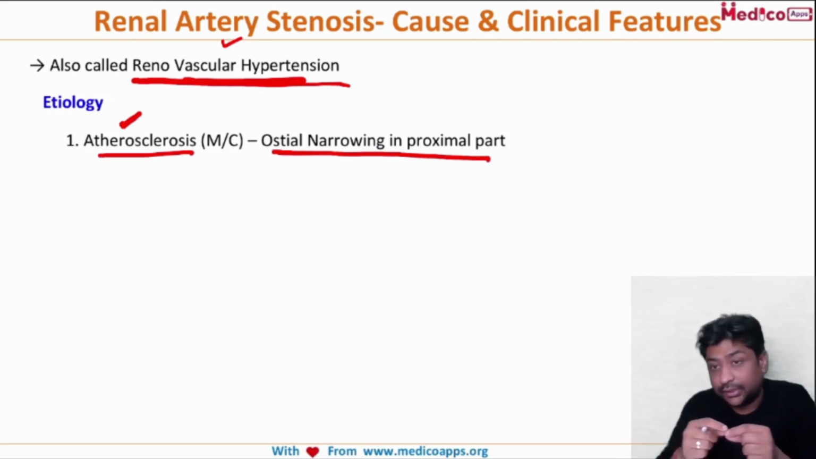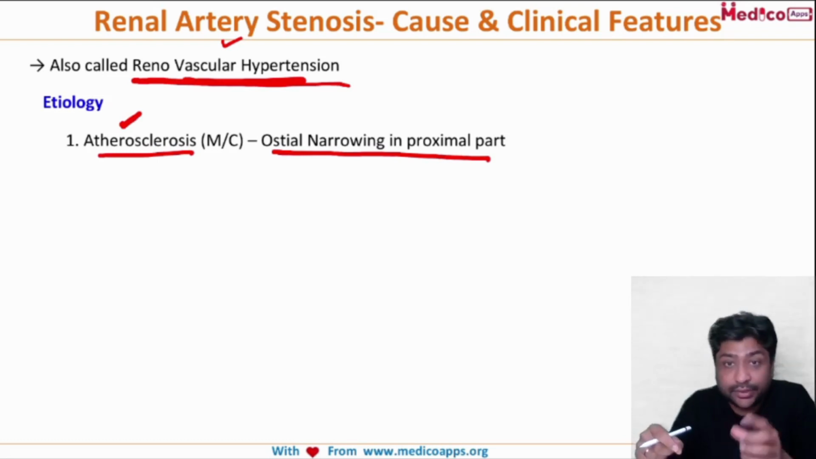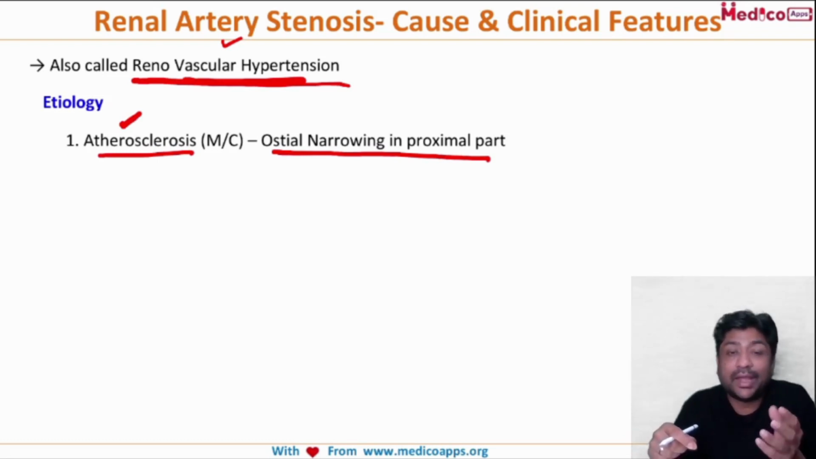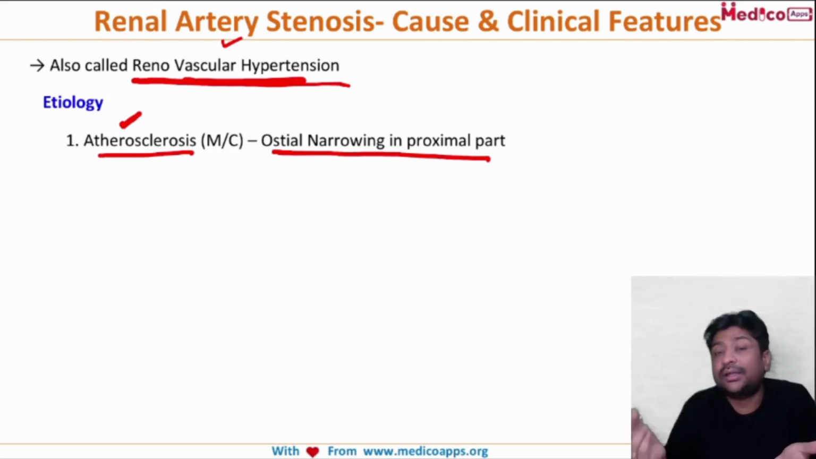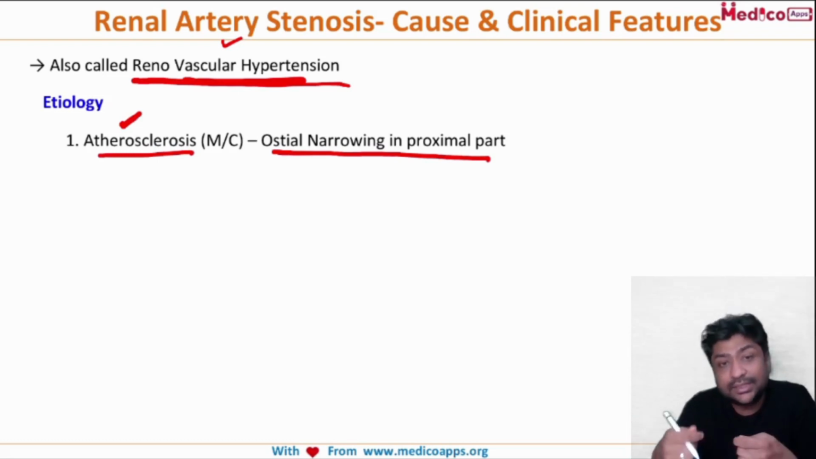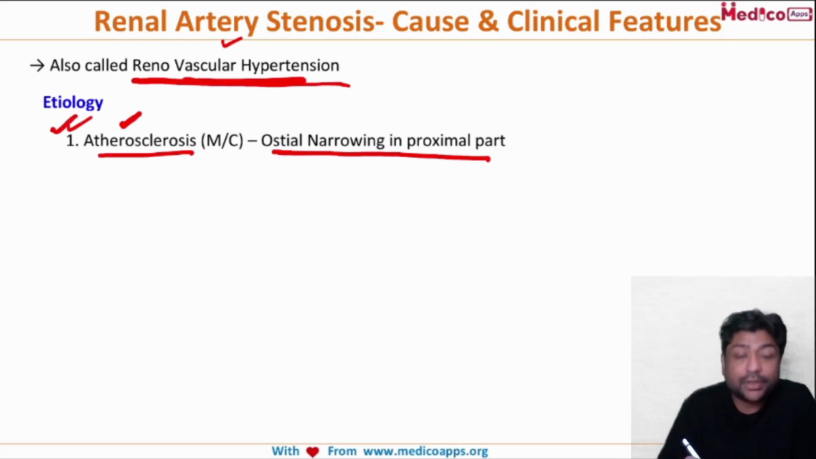It's very important for you to understand what happens. If there is atherosclerosis of the renal artery, there will be a decrease in the blood supply of the kidneys, and there will be a decrease in the GFR. To increase the GFR, the renin angiotensin system will be activated, more renin will be produced, and this will lead to hypertension. So this mechanism you also have to remember. The most common cause is atherosclerosis.